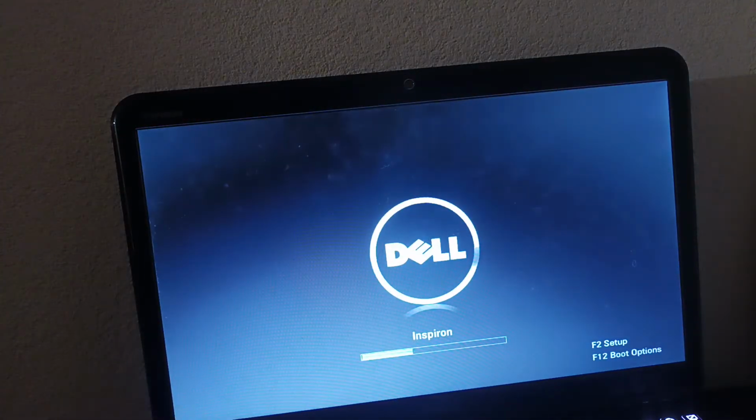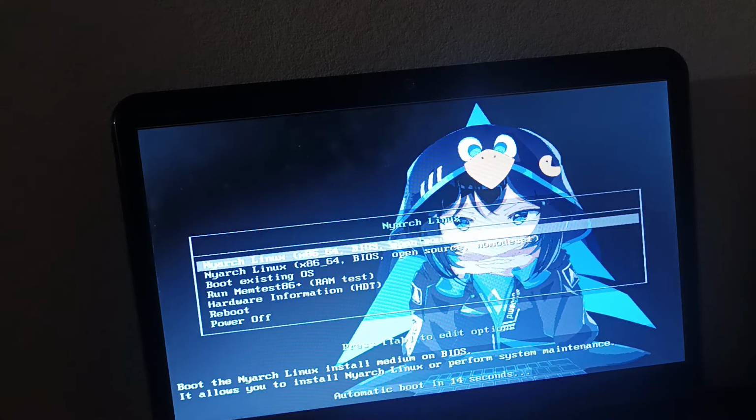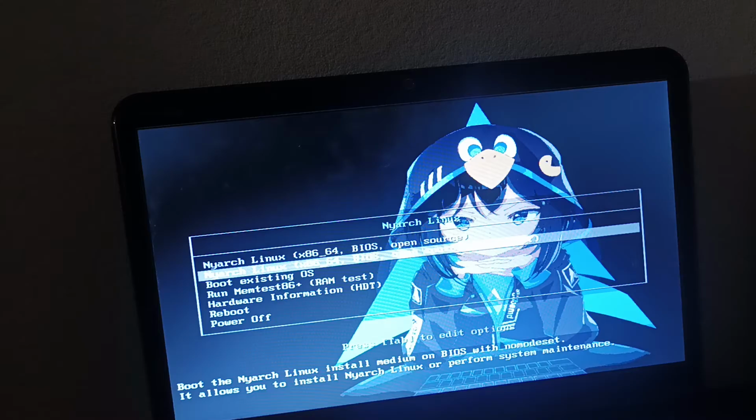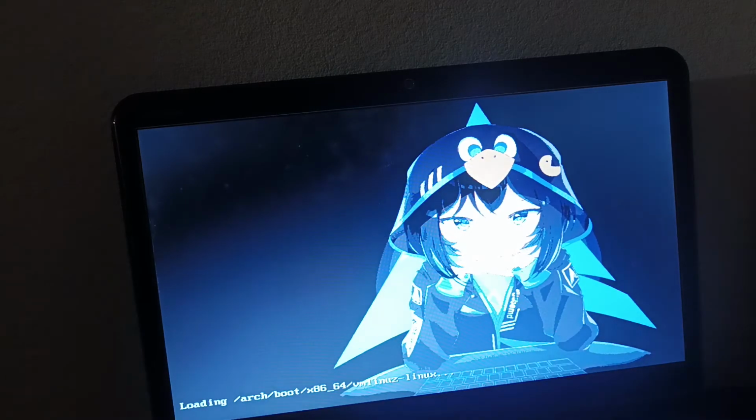Restart. So, Nyarch is basically an Arch Linux distro that's targeted towards weebs and anime fans alike. And yeah, you can see it from the grub menu screen. As you can see here, we have an anime girl that's meant to be Arch Linux. I guess. So, I mean, you can see the Arch logo and the Pac-Man over there on her hoodie.